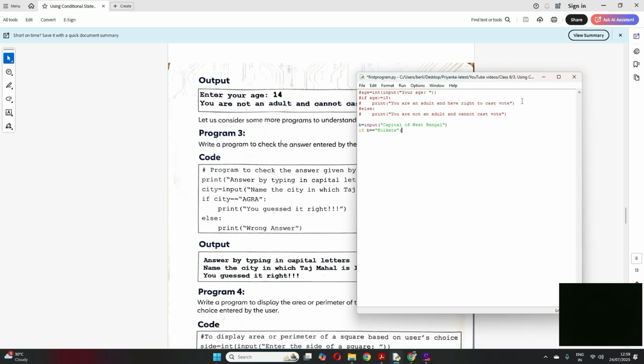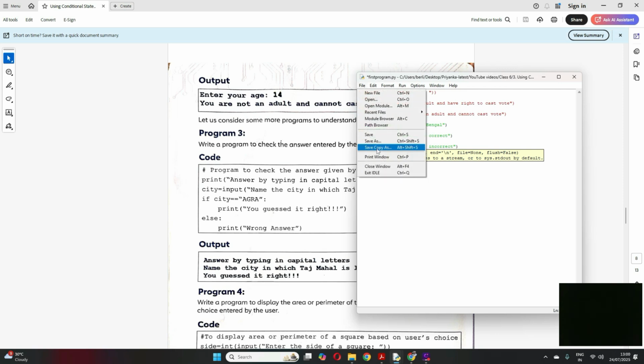If b is equal to Kolkata, then print your answer is correct. If it is not, else print your answer is incorrect.